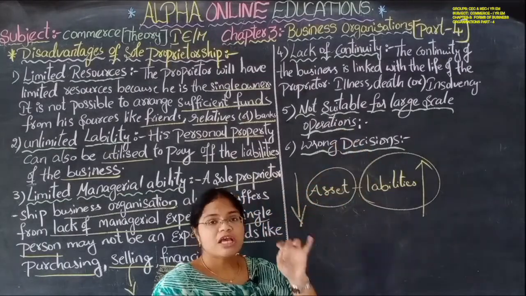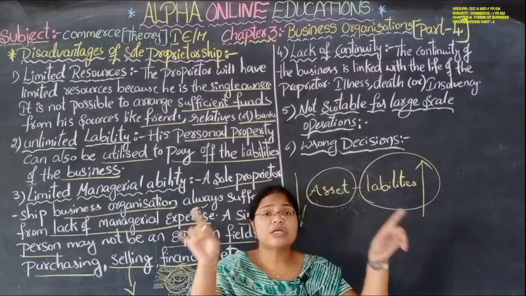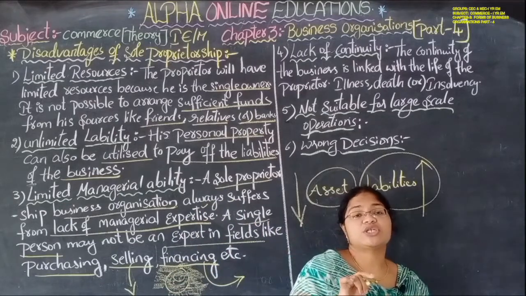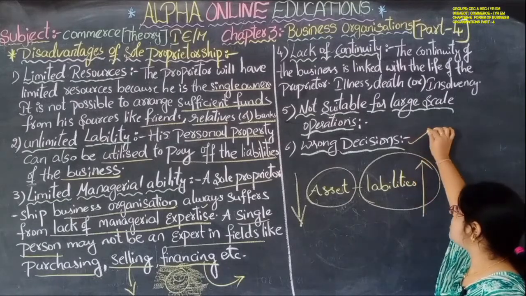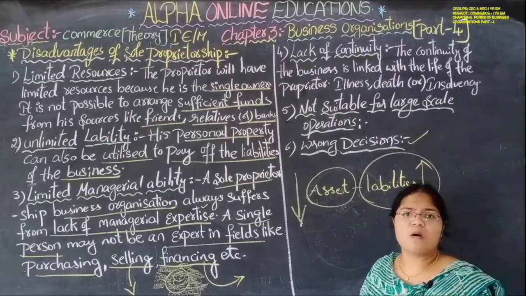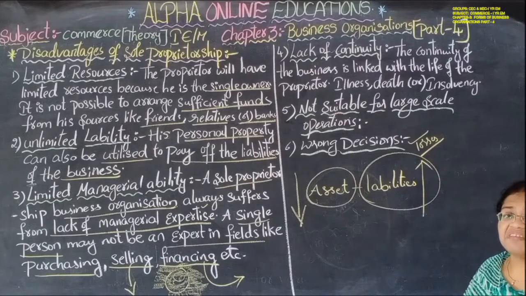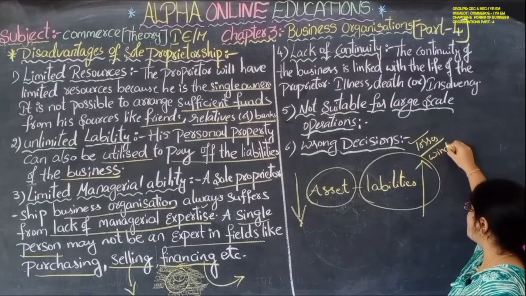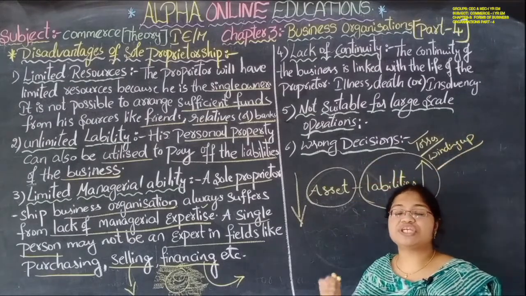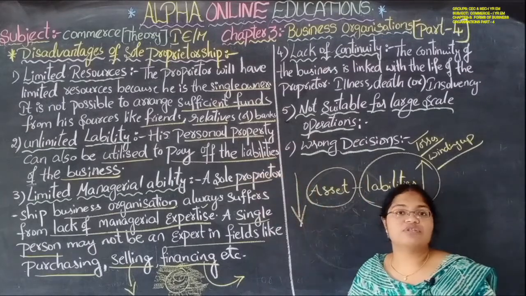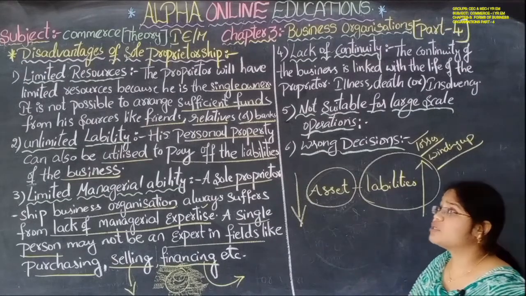Wrong decision. If a sole proprietor takes a wrong decision, it will affect his whole business. One wrong decision will make his business close or wind up. He may take a wrong decision which may bring a huge amount of losses and also lead to winding up, due to the wrong decision. One wrong decision will change the total business of the sole proprietor. So these are a few very important disadvantages of sole proprietorship.